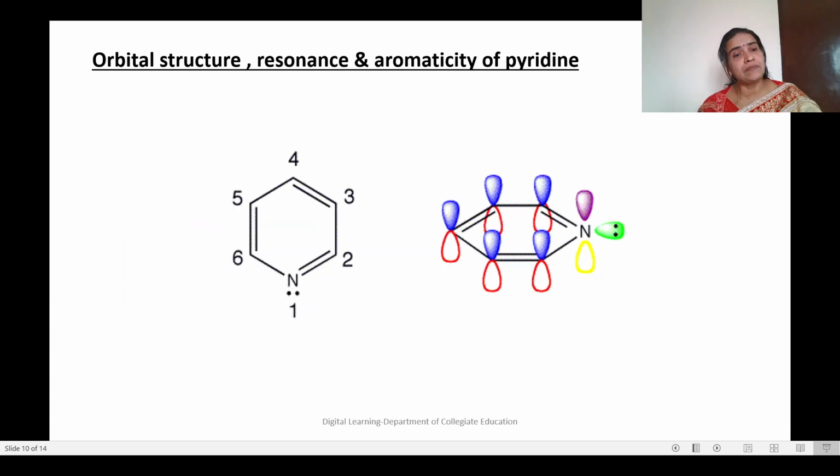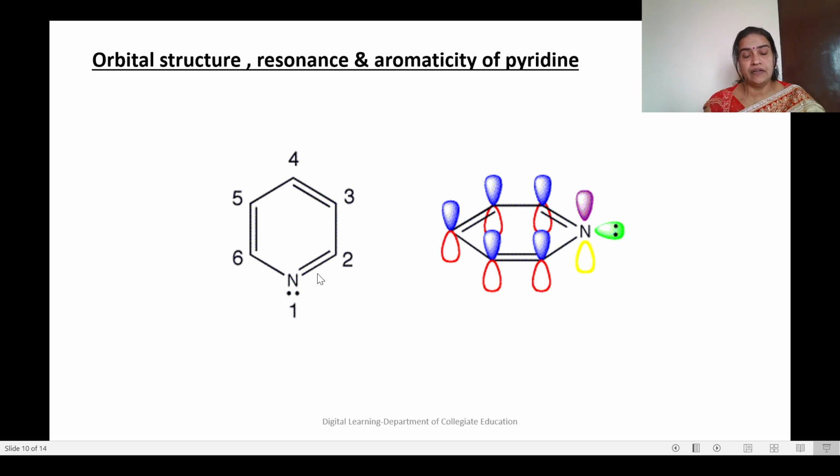Now, how can we explain the orbital structure, resonance and aromaticity of pyridine? Pyridine, we have seen, is a 6-membered heterocyclic compound. There are 1, 2, 3, 4, 5 carbon atoms and 1 nitrogen atom. Whenever there is a heteroatom, that position is considered as the first position. That is why we are starting the numbering from here. So altogether there are 6 atoms on the ring.